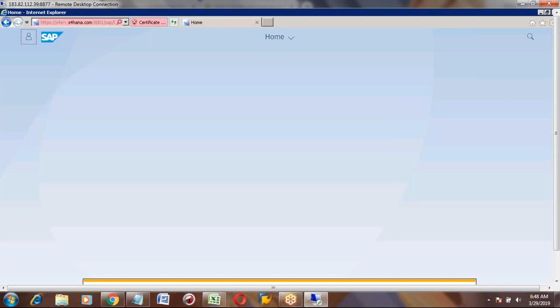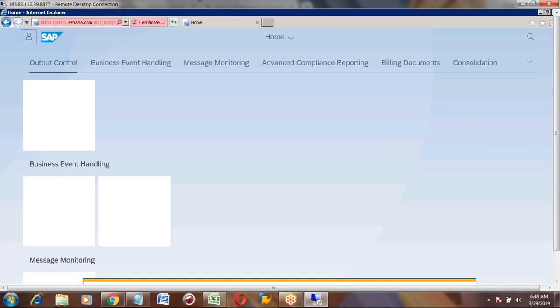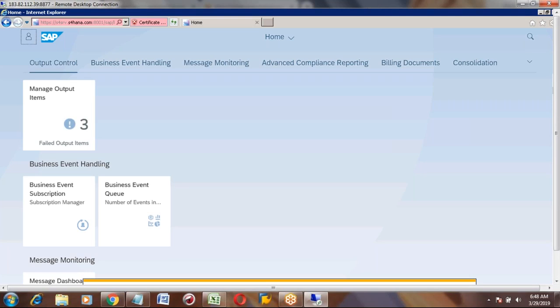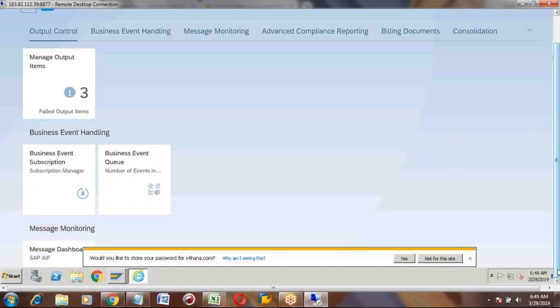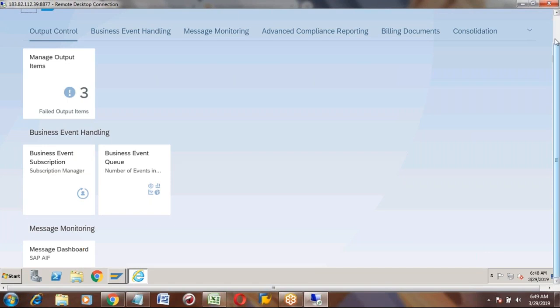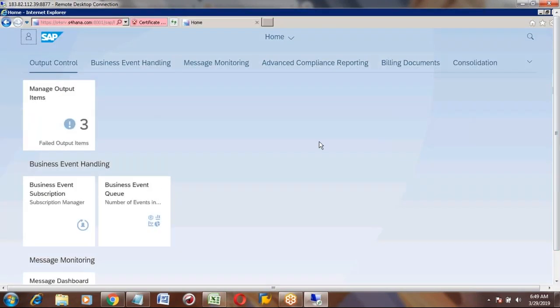It is still loading. Okay. So it is loaded now. So this is the screen for Fiori.